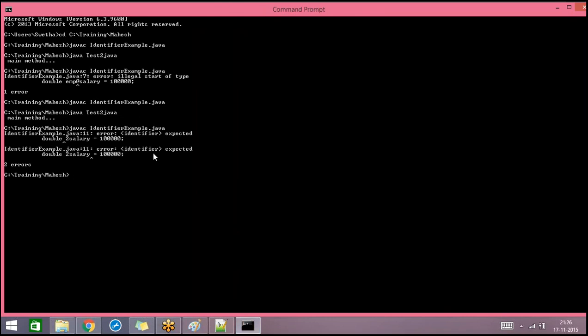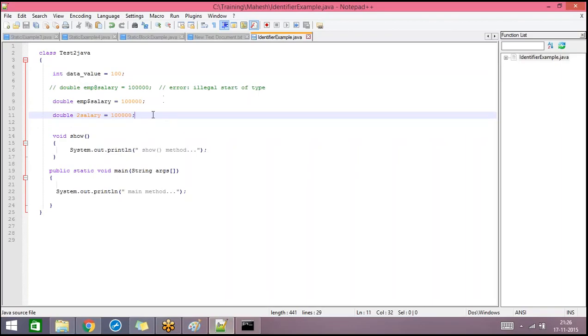So it again says identifier expected. So this one is invalid. I'm copying the error also. So just try to remember the error statement also, so that that will be easy for you to debug when you start writing your programs.